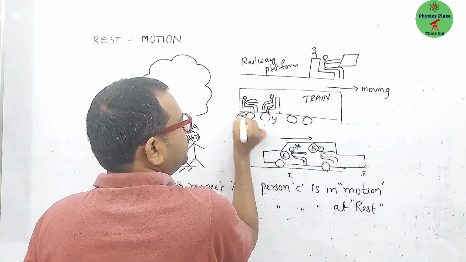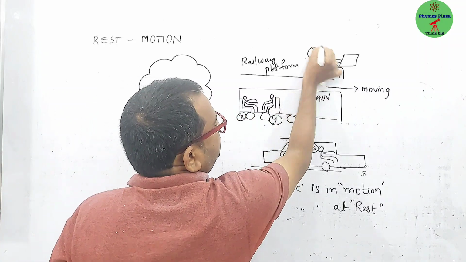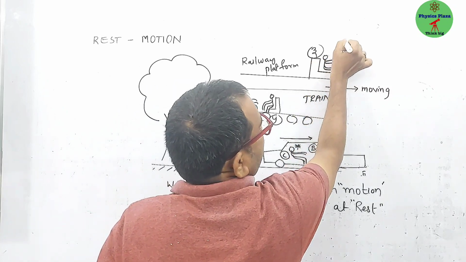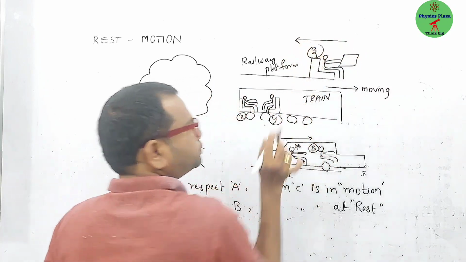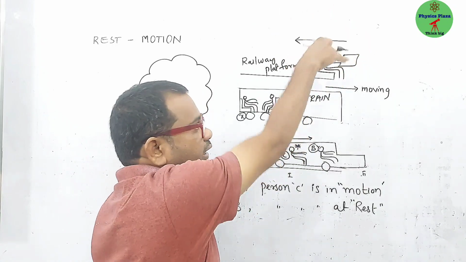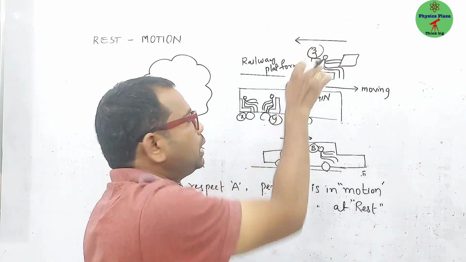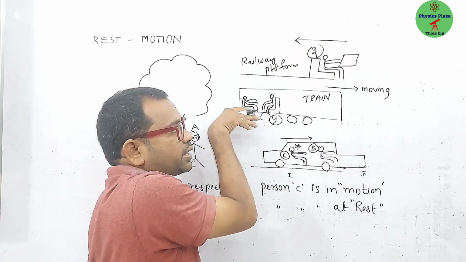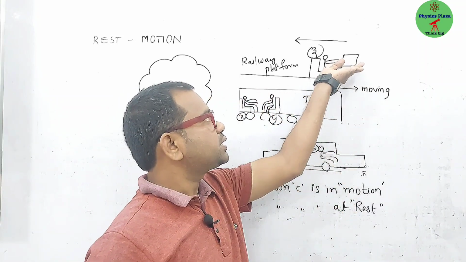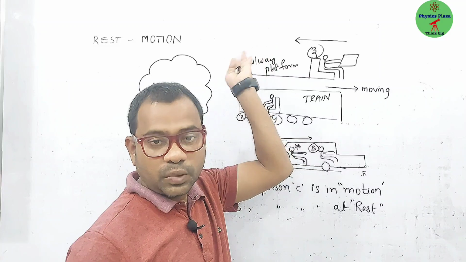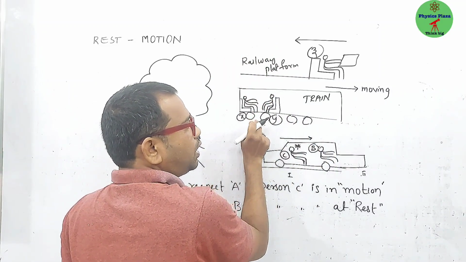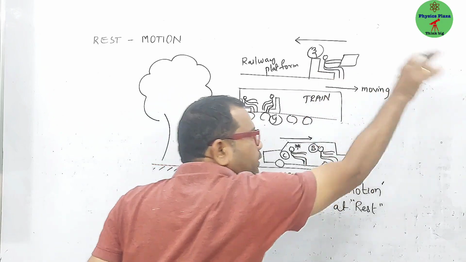Here is a person X, person Y, person Z. For this person X, this person Z appears as if he is moving back. Yes or no? In fact, he is sitting there only. But for this person X, as the train is moving forward, this person X feels that this person Z is moving backward.